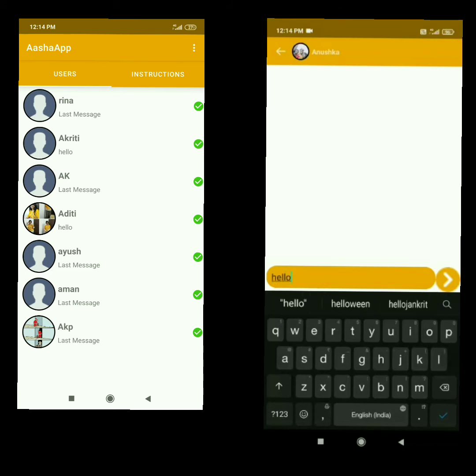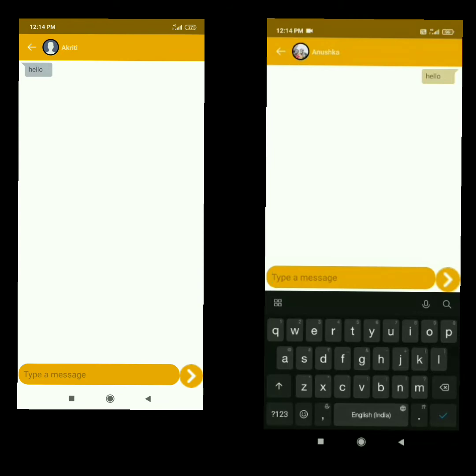Okay. Now we are able to send and receive messages very smoothly.